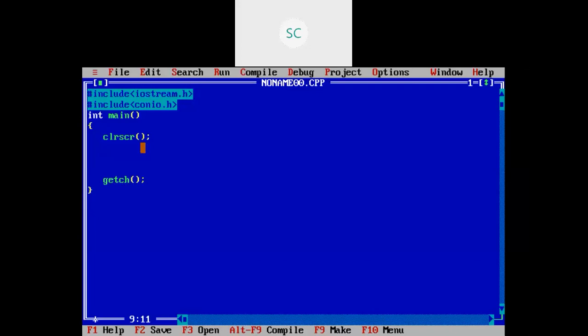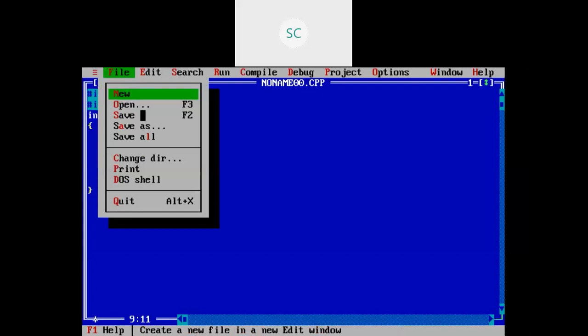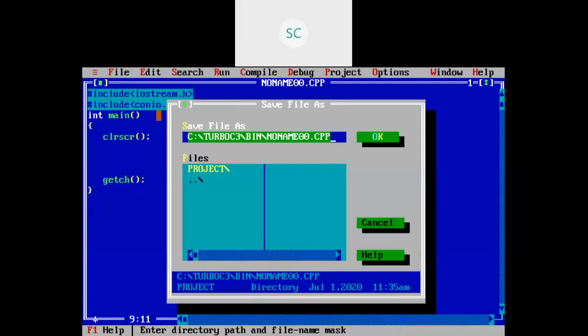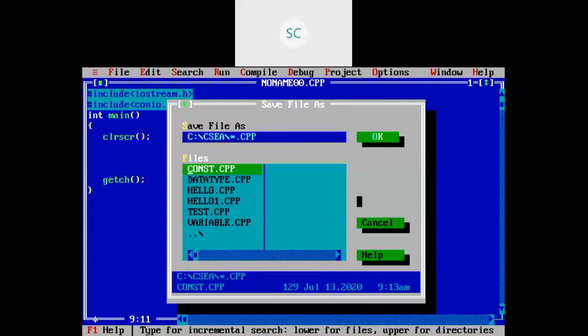Okay, I'm going to save this file in your folder. In the previous class you created one folder, right? In the local disk C drive. Here you created one folder, csca. Enter. These are the programs you have executed in your previous classes.